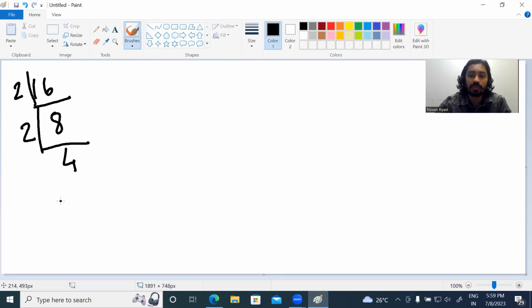Now this 4 also is divisible by 2, so continue with 2. 4 divided by 2, what is it? It is 2. Now 2 is a prime number. Here we have reached 2, a prime number, so you can stop here.